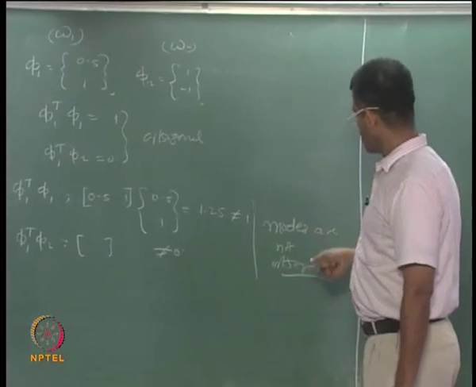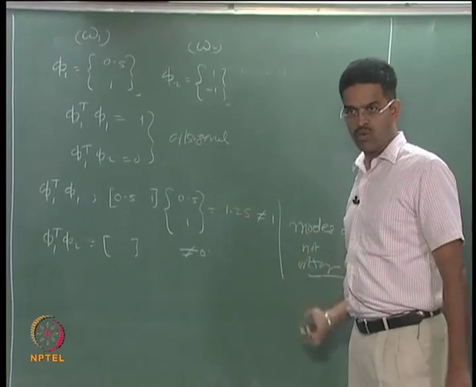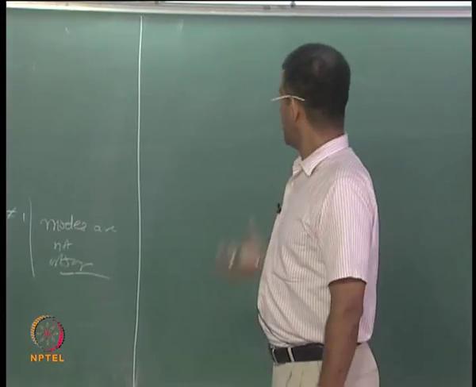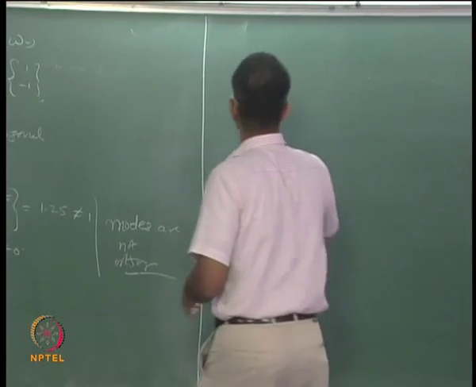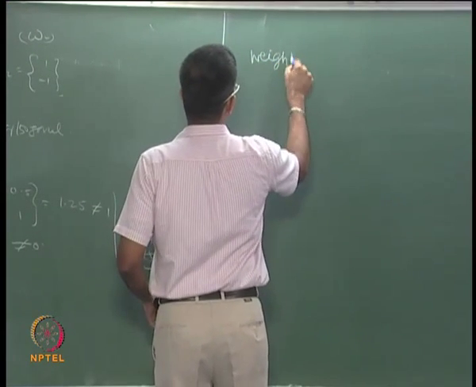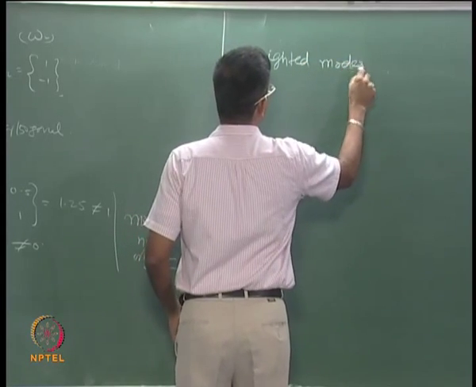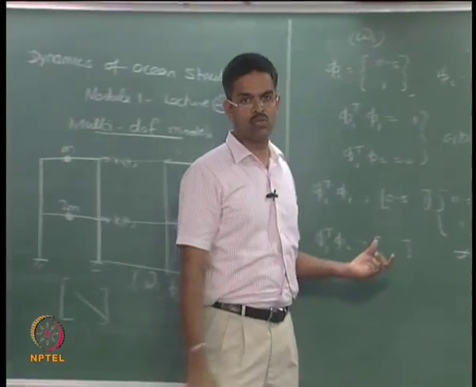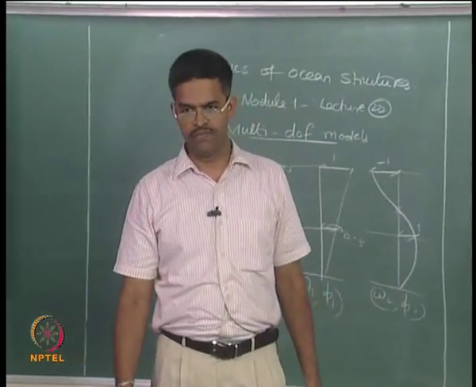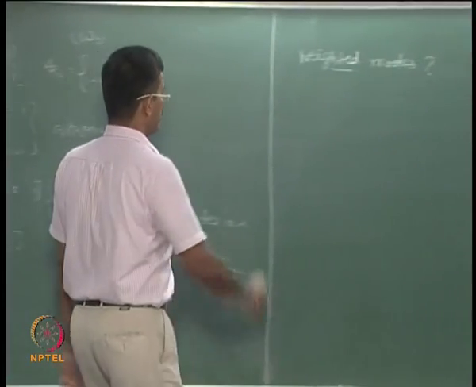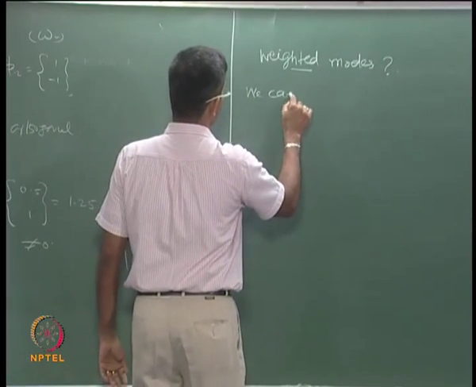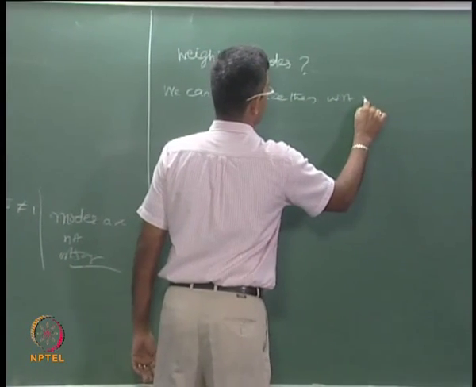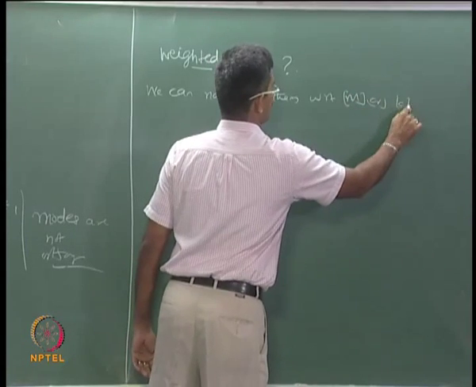So if you want to orthogonalize the modes which are otherwise non-orthogonal, I call this process normalization of modes, or the resulting modes are called weighted modes. Now how to obtain weighted modes, because they are not weighted modes now. Weighted modes are nothing but orthogonal to each other. So we can normalize them either with respect to mass or stiffness.